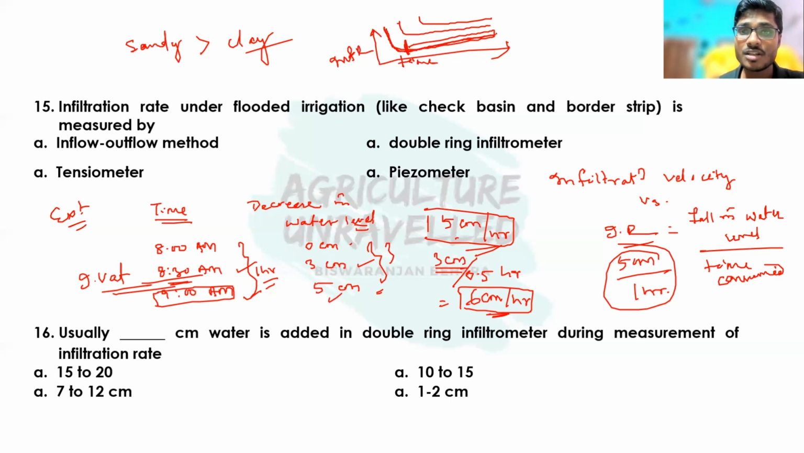then which texture? So always infiltration rate is higher in case of sandy texture soil. So if it is like this, the above line will be for sandy soil, then for silty soil, loamy soil, and the last line will be for clay texture soil. Okay, so this is all about infiltration.